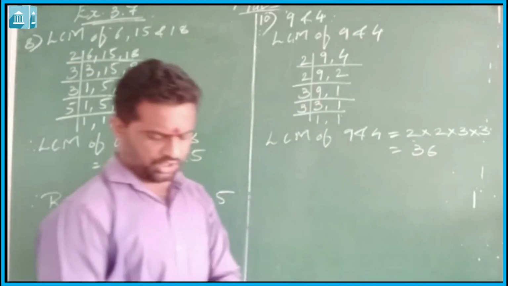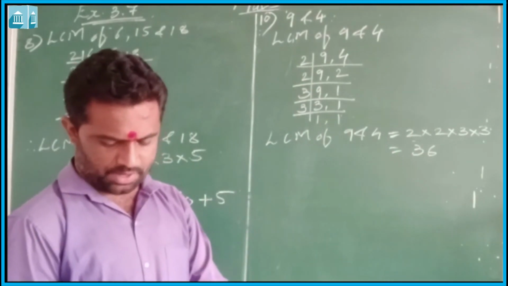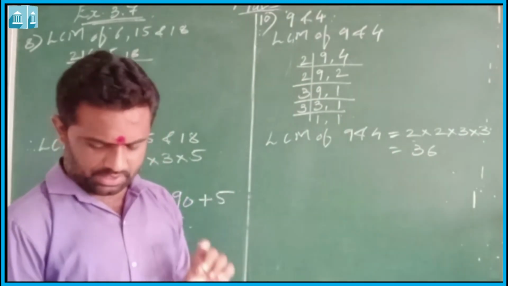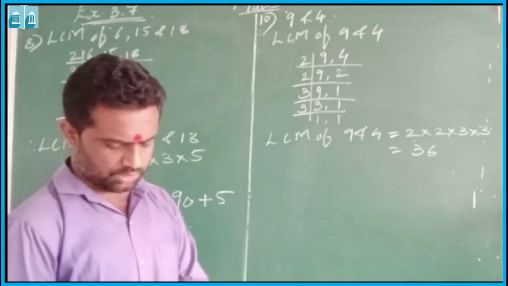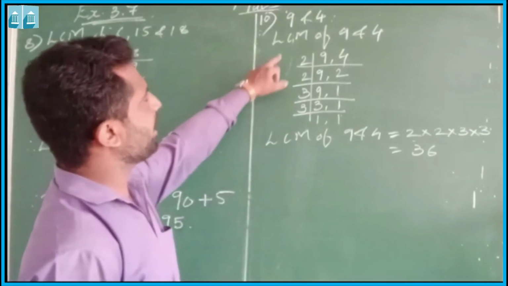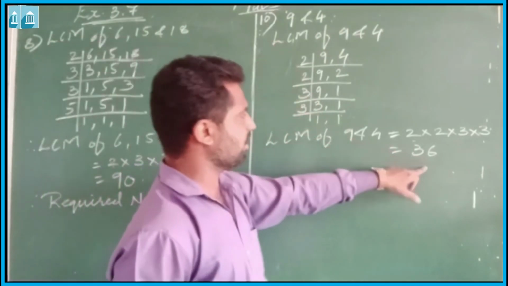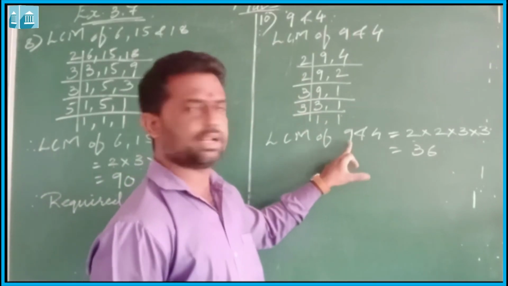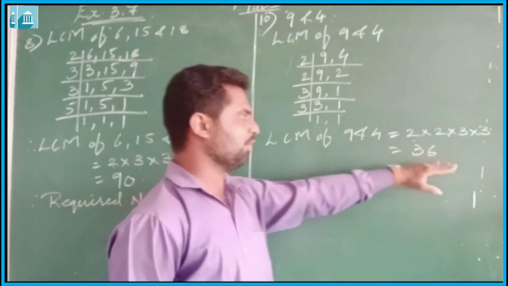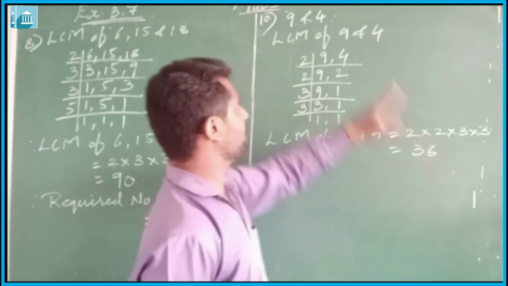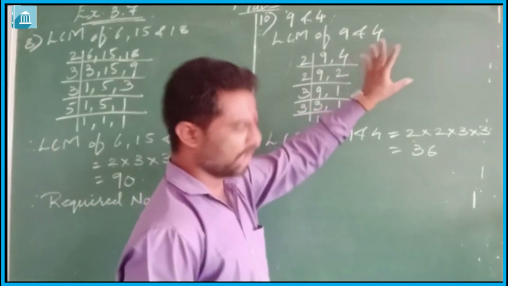Now the second question here is: observe a common property in the obtained LCMs. Each LCM is the product of the two numbers in each case. Here we have done that. LCM is 36, and the product of the two numbers, 9 into 4, is also 36. So yes, here it is the product of the two numbers.